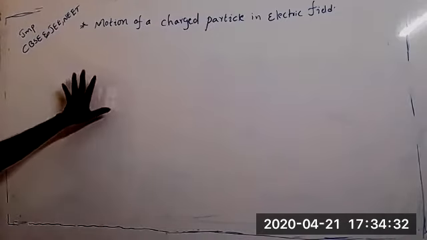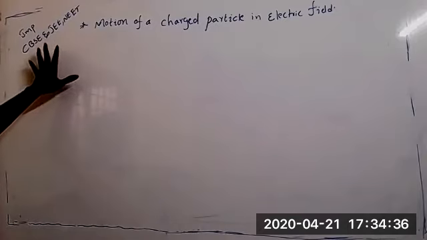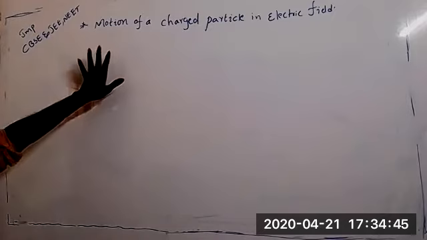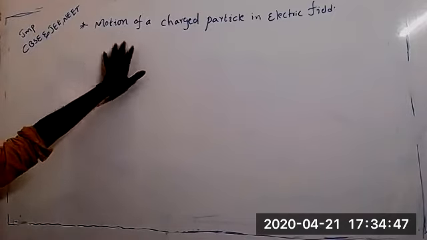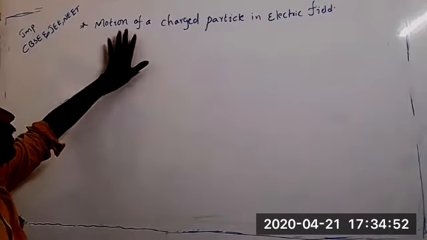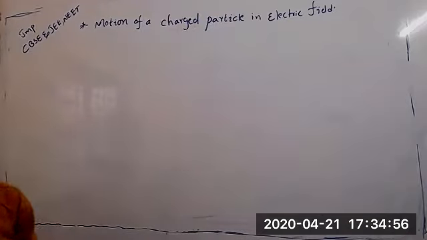Before that, today's topic is very important for competitive level examinations as well as CBSE. If CBSE wants to give a tough question paper, definitely they will give questions from this topic only. Simple, small questions will also be there. That topic is motion of a charged particle in an electric field. If one charged particle is moving in the electric field, what will happen? That's our topic.